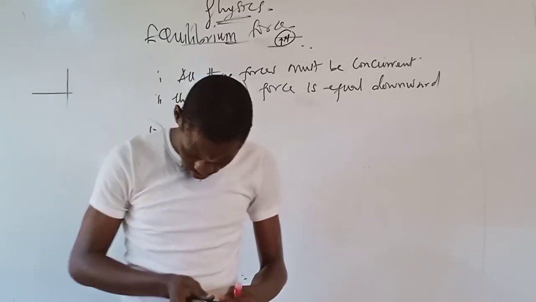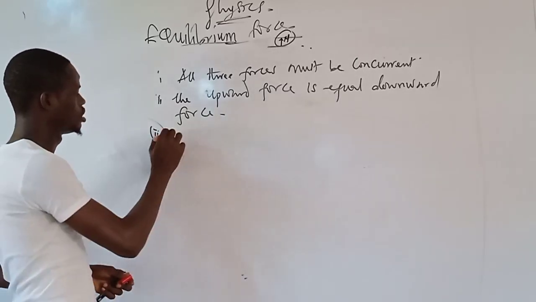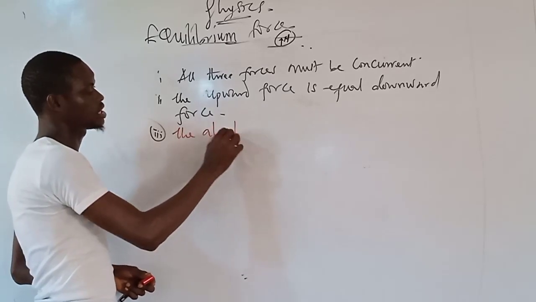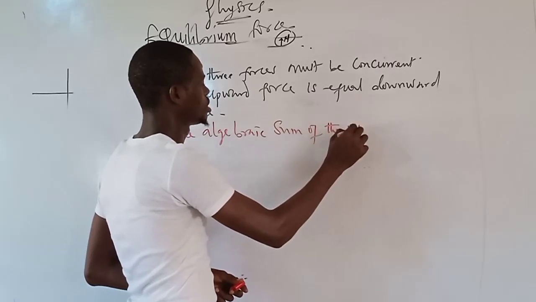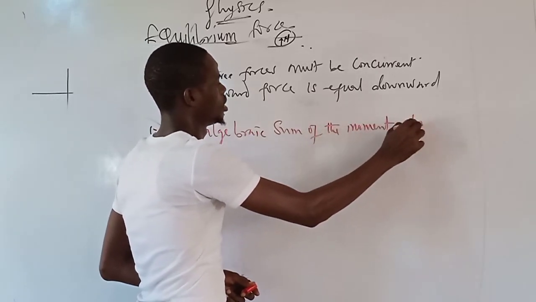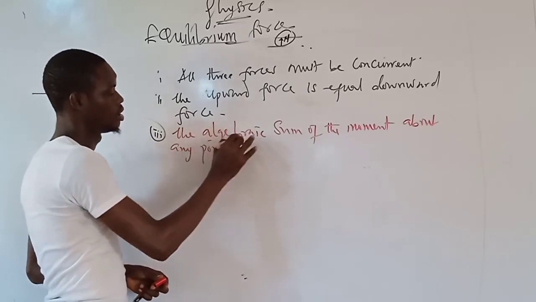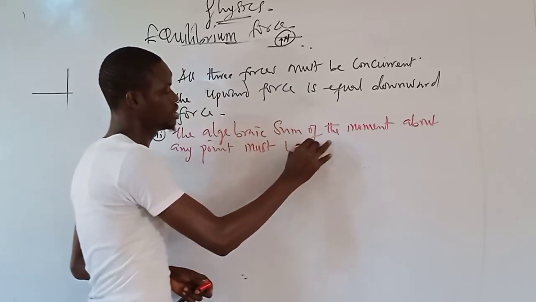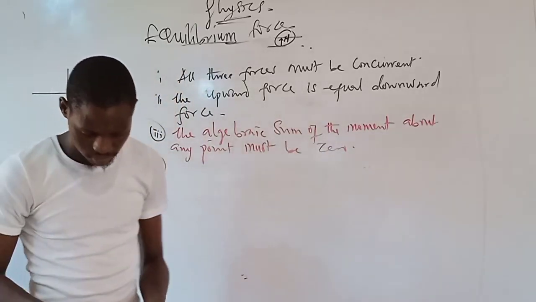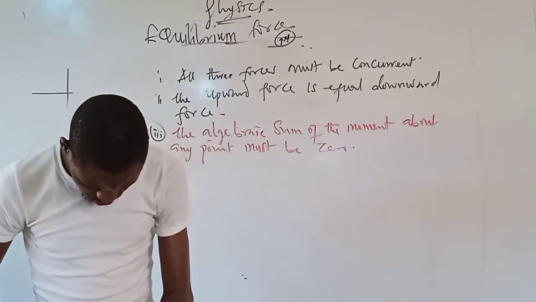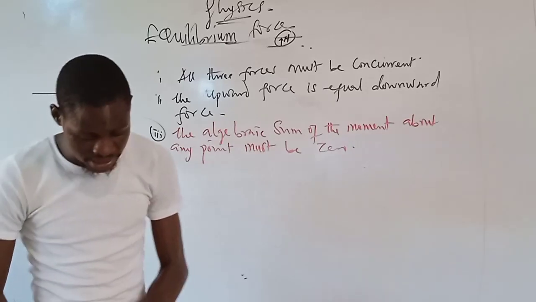We have the algebraic sum of the moments about any point must be 0. And then the last one, that's all.